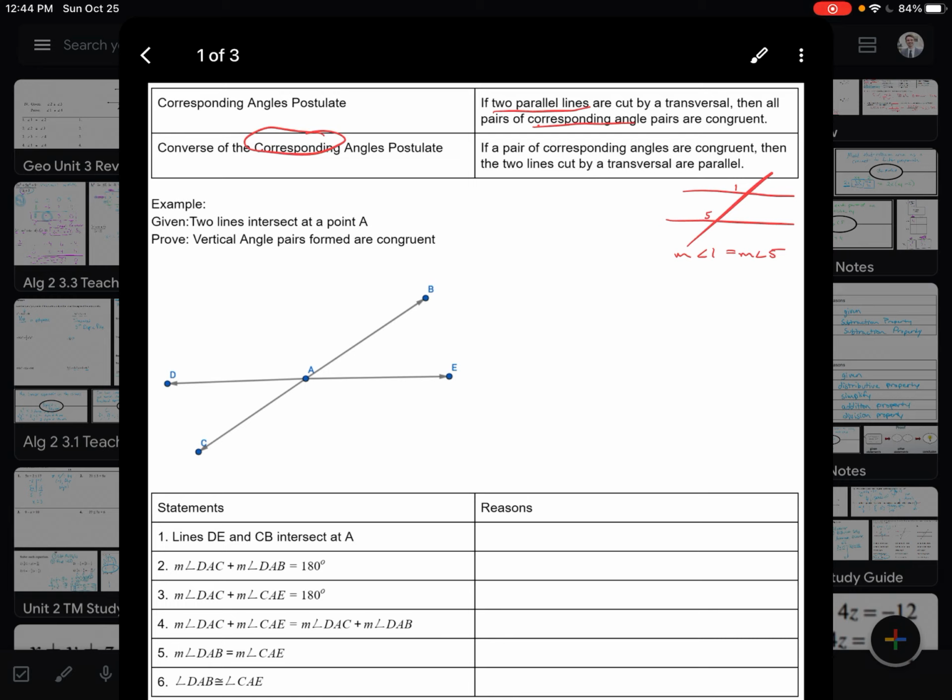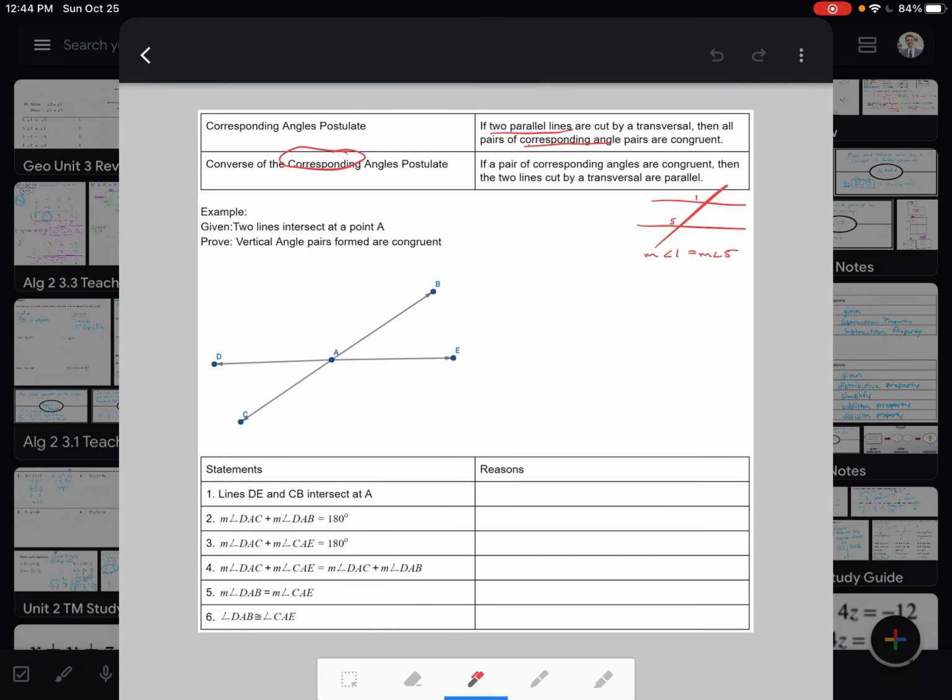All right, so some examples today. We're going to go through these step by step. Two lines intersect at point A, and what we're trying to see is that the vertical angles, the ones that are across from each other, are congruent. So is this angle and this angle the same? Or conversely, is this angle and this angle the same as well? Vertical angles, right on top of each other.